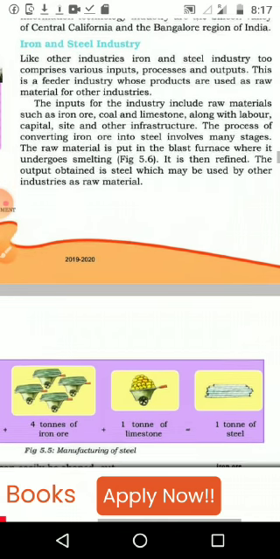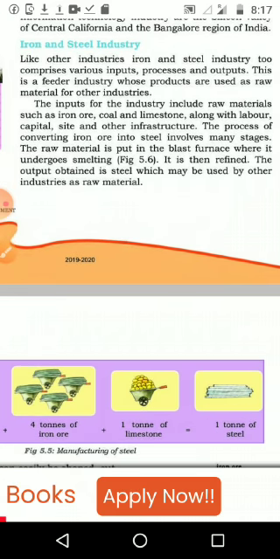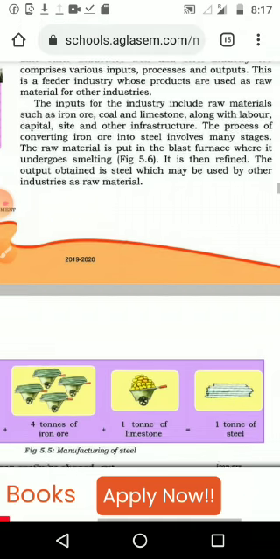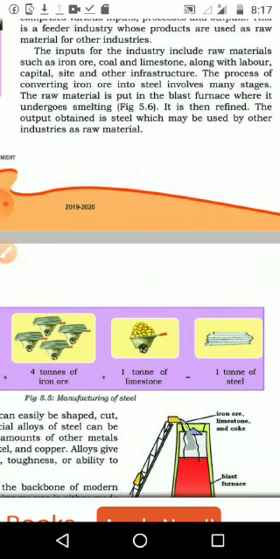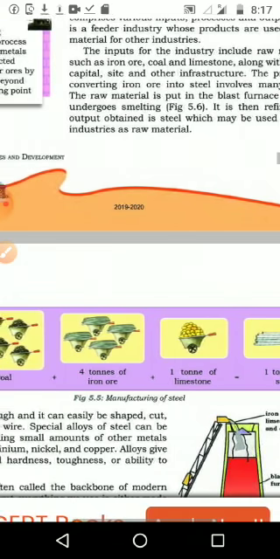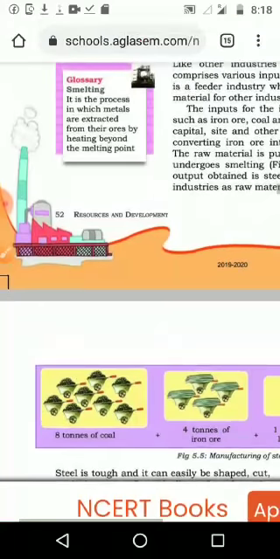The process of converting iron ore into steel involves many stages. Once the iron ore reaches the company, there are many stages to get the pure iron. The raw material is put into the blast furnace, where it undergoes smelting. What is smelting? It is given in the side glossary.